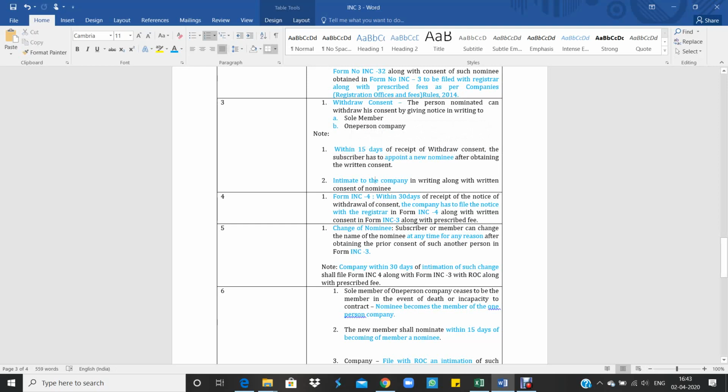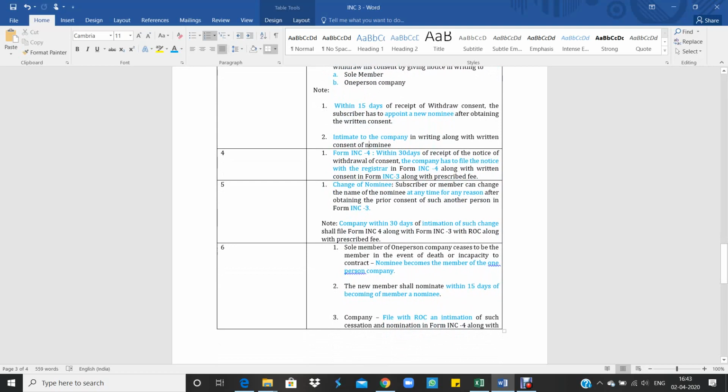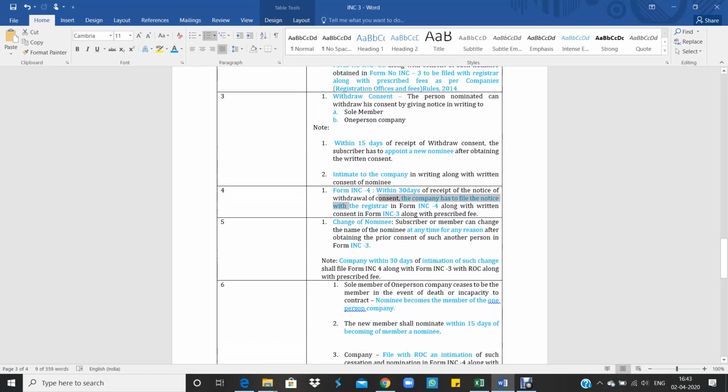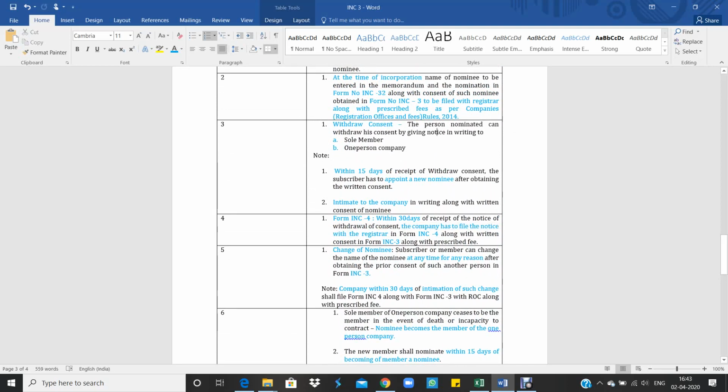Once the subscriber intimates the same to the company, the company has to act within 30 days of receipt of notice of withdrawal, that is, the notice the company would have received from the nominee.